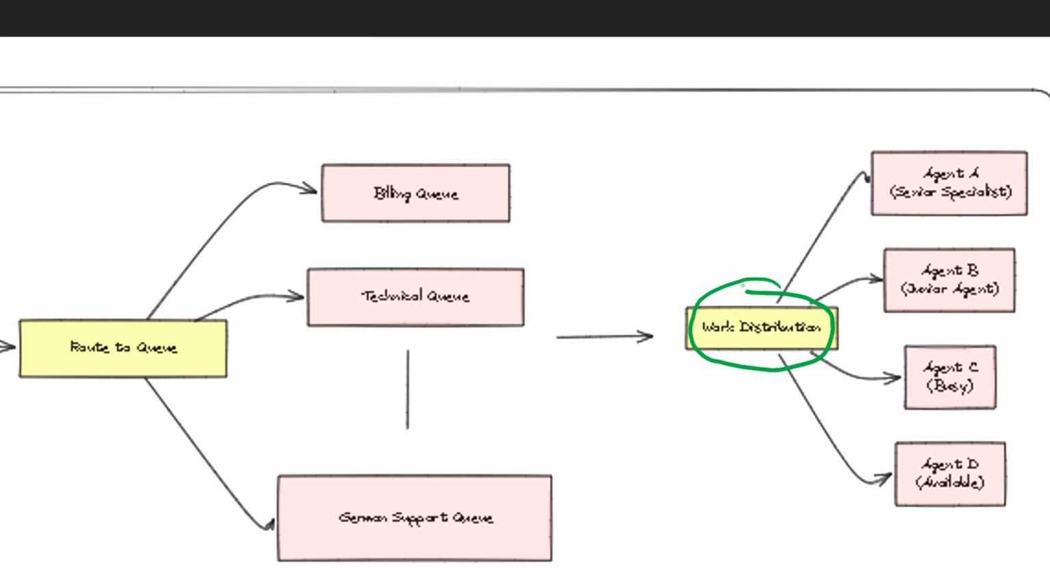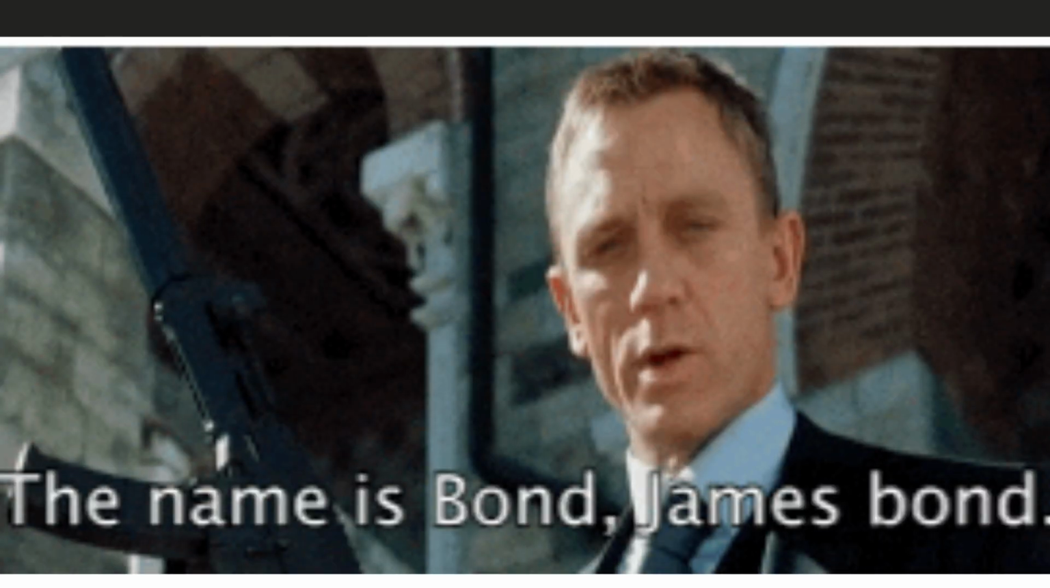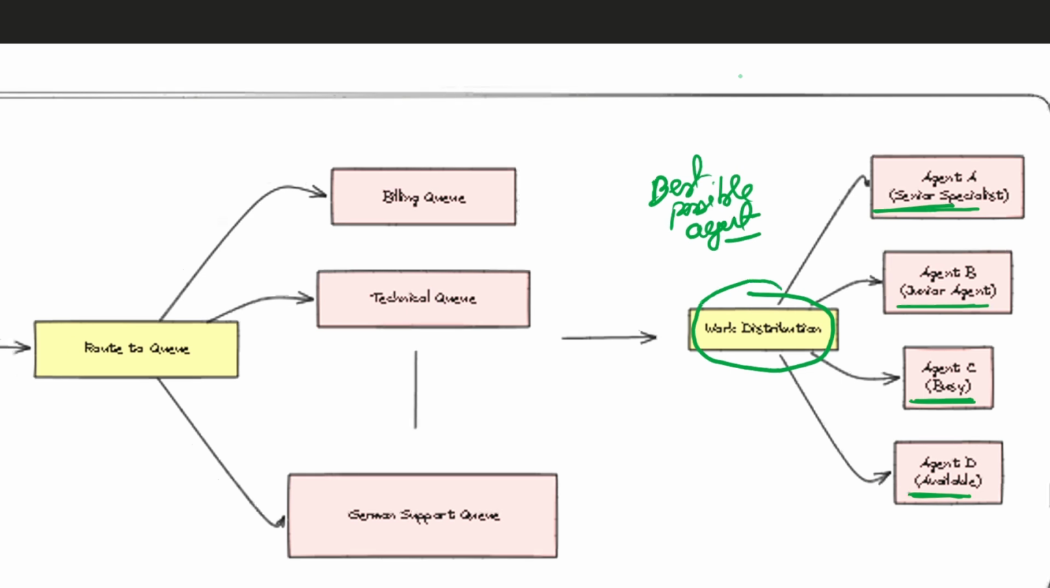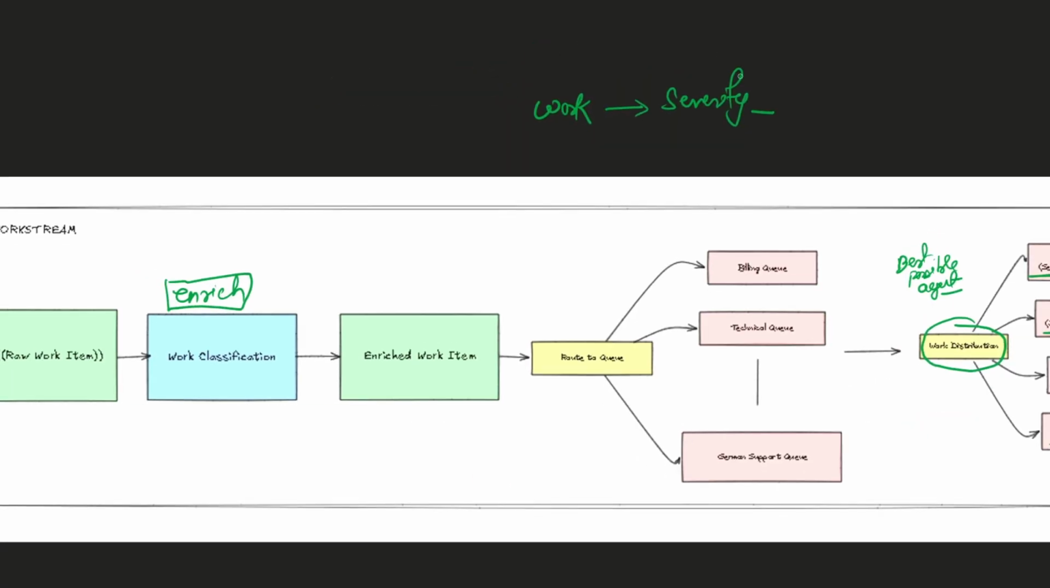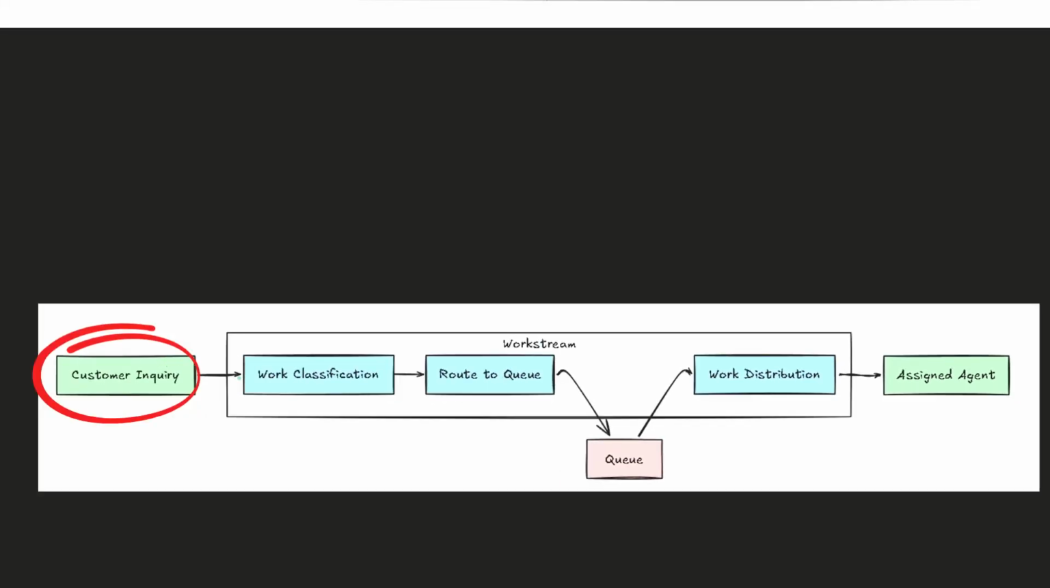Work distribution assigns the best possible agent inside that queue who is eligible to solve the specific customer request. So you can see that agent A is a senior specialist, agent B is a junior agent, agent C is busy, agent D is available. So not just skill, we also have to see who is present, right? And if we summarize overall, it's very simple. The customer has an inquiry. That inquiry is enriched through work classification inside the work stream. Work classification adds more attributes, more information